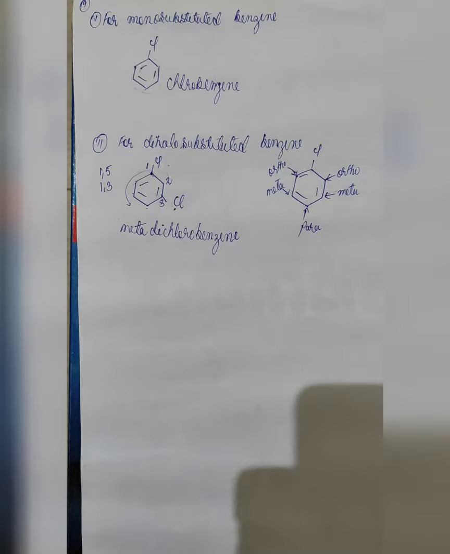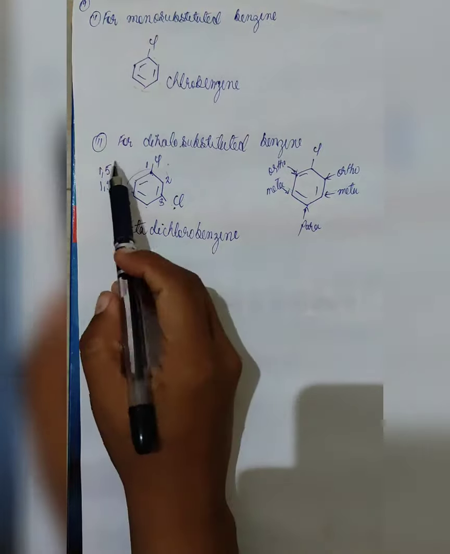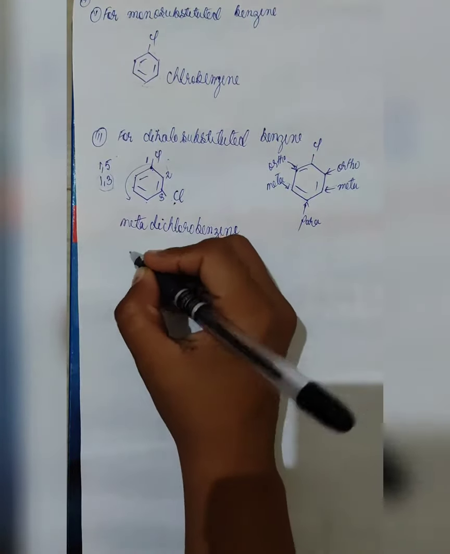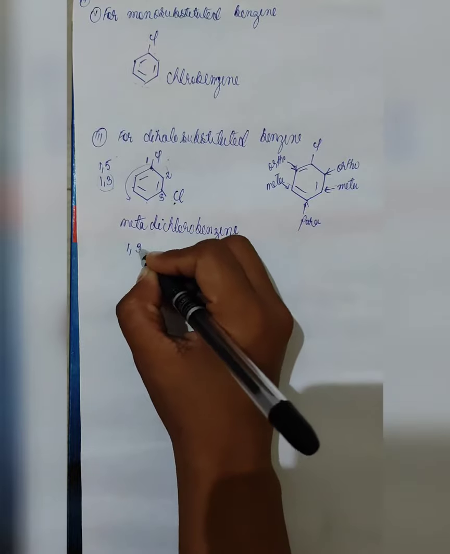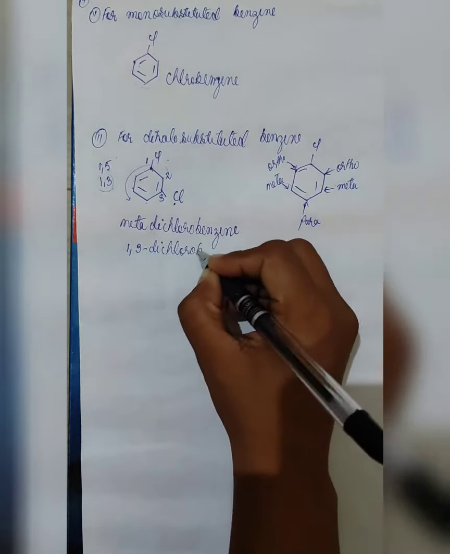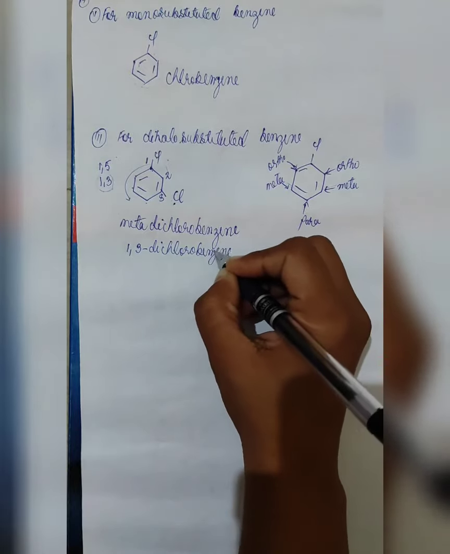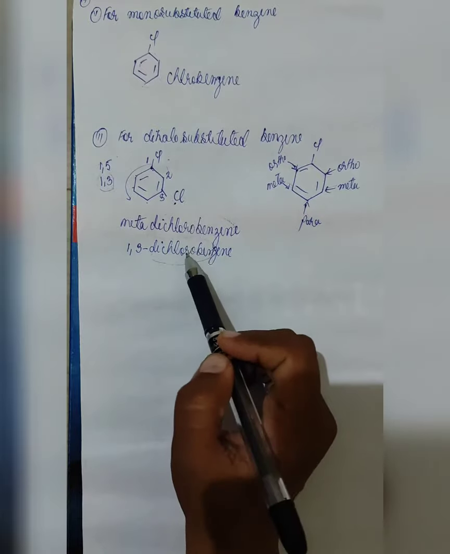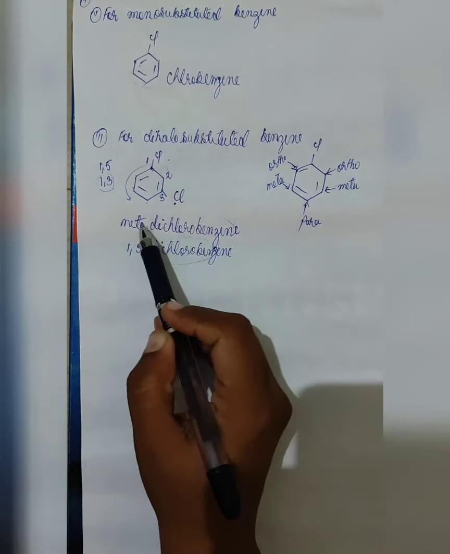So we will prefer the number which is least. We will never go for the number which is maximum. We will only prefer the least number. So your IUPAC name will be 1,3-dichlorobenzene. Dichloro, same in case of common as well as IUPAC. Only the difference is in their position.